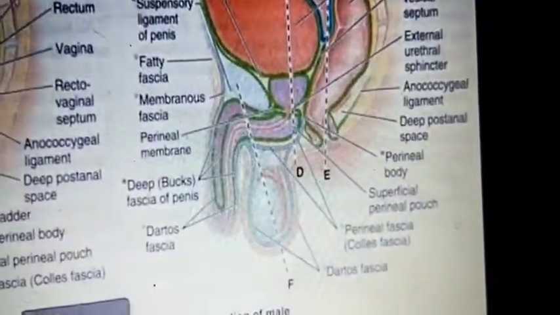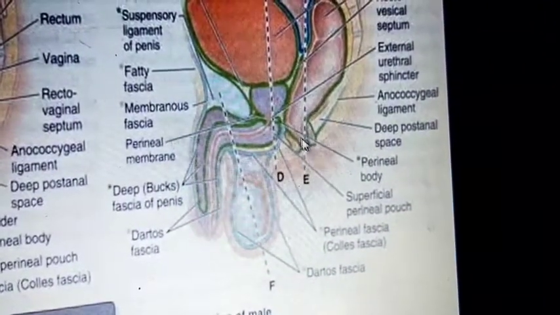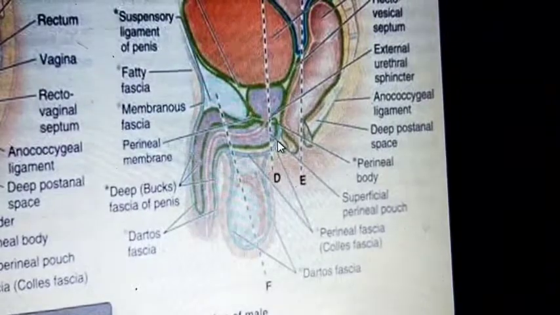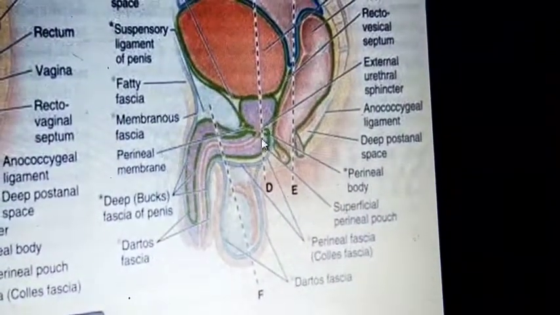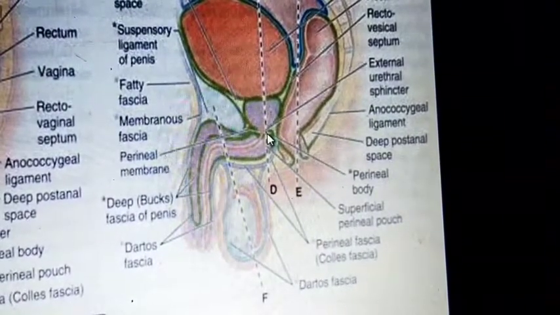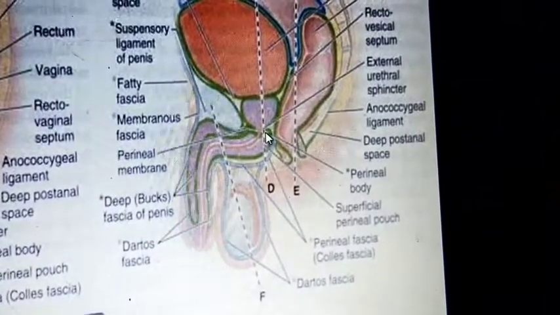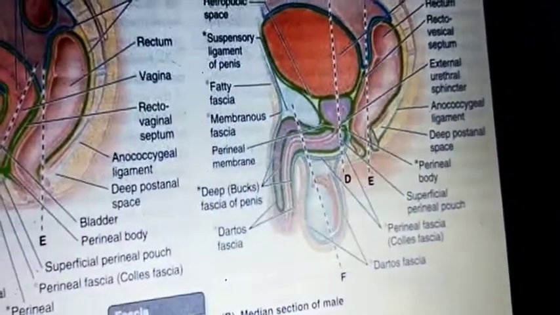In the male, this is the anal canal, this is the perineal body, and this is the bulb of the spongiosum, the base of the penis.